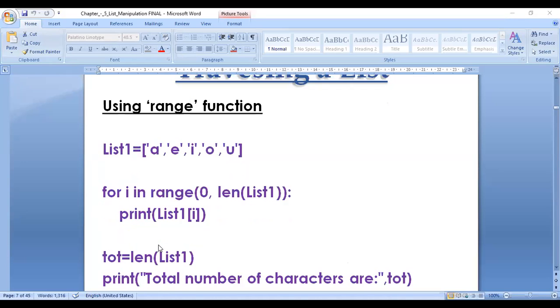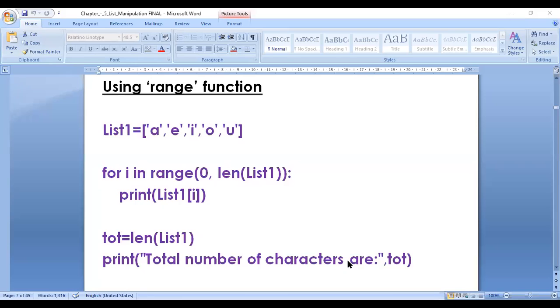So print the number of characters in total. How many characters are there in the range? It will display the total.